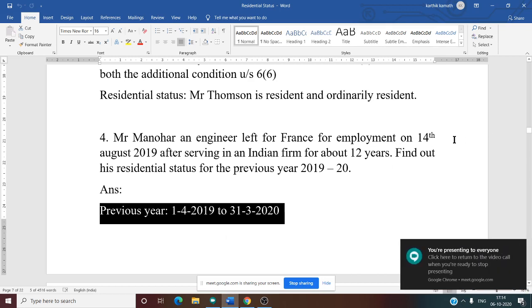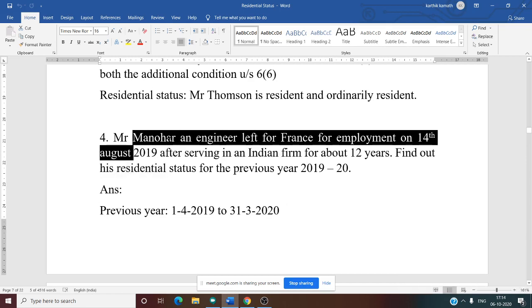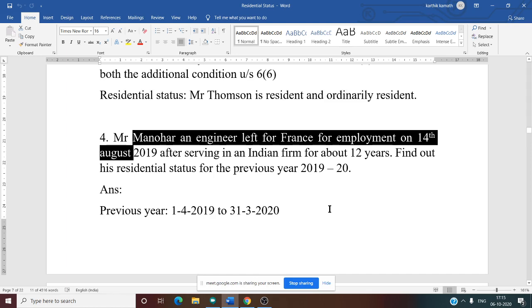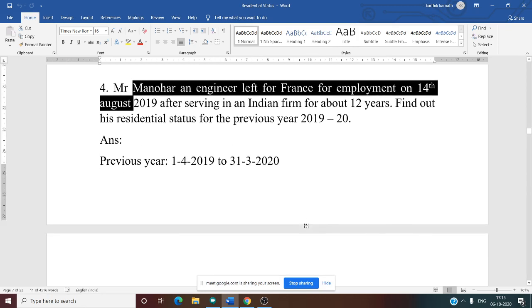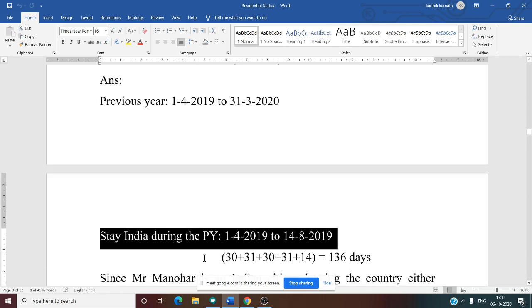If you see the question, Mr. Manohar, an engineer, left for France for employment on 14th August. That means after 14th August, he was not there in India. Do you agree with me? Yes, after 14th August, he was not there in India. That means we need to calculate from 1st April 2019 till 14th August 2019. How many days did he stay in India during the previous year? That is from 1st April 2019 to 14th August 2019.